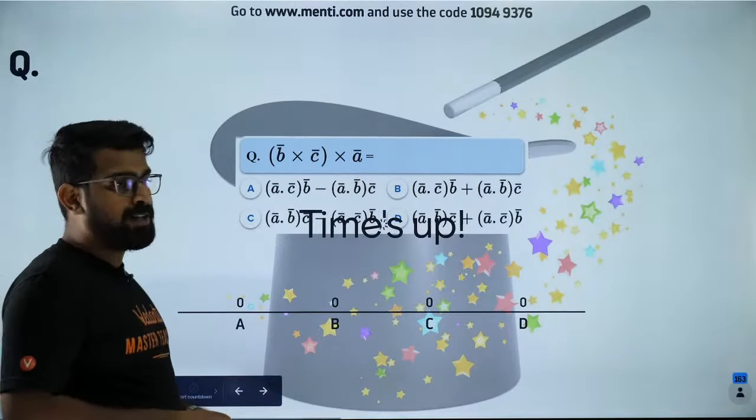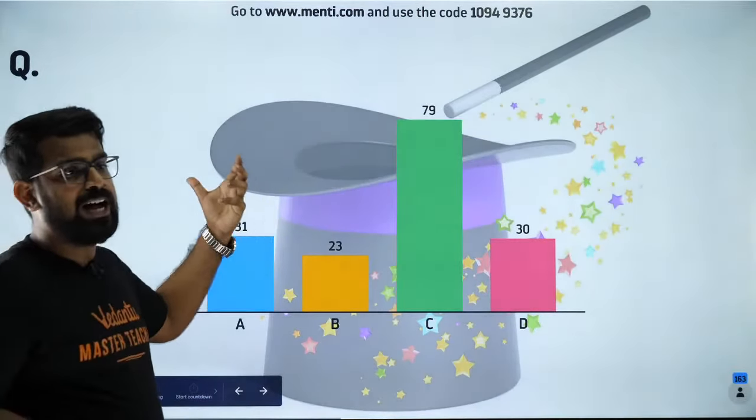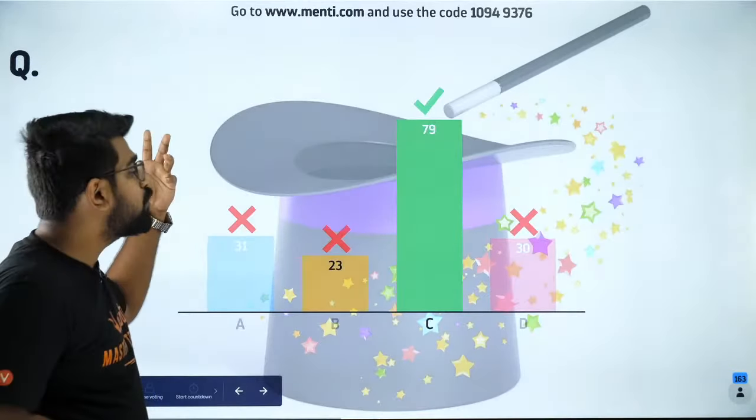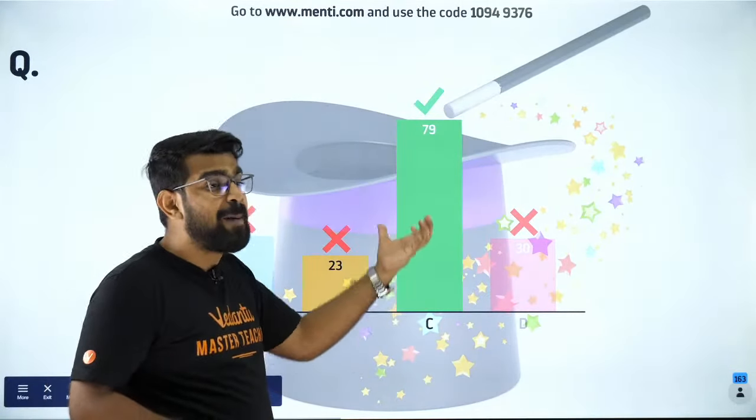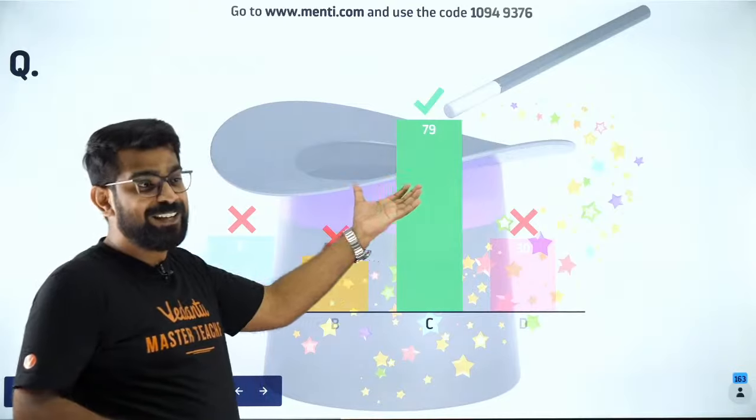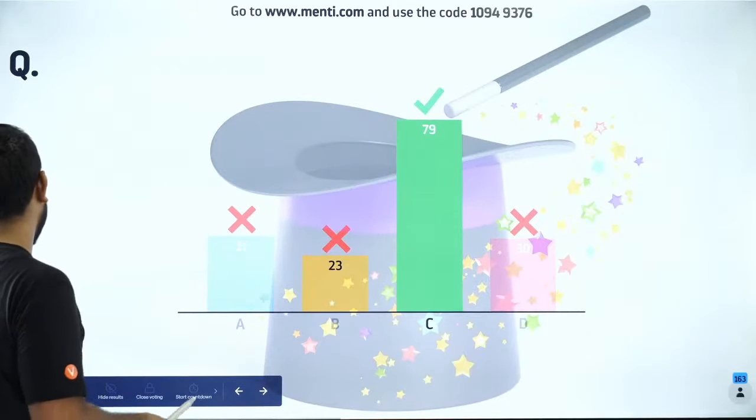So B cross C cross A. This is a very nice formula. I don't know how many of you have got it correct. I'm so happy, 79 people got it correct. Okay, this is a nice formula. That is why I'm excited.